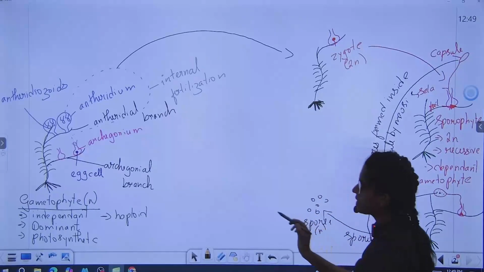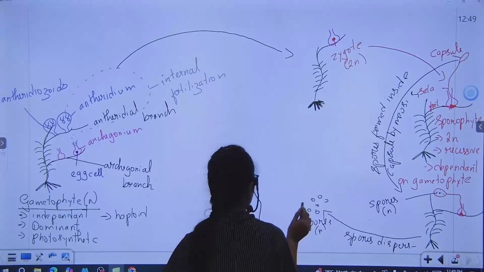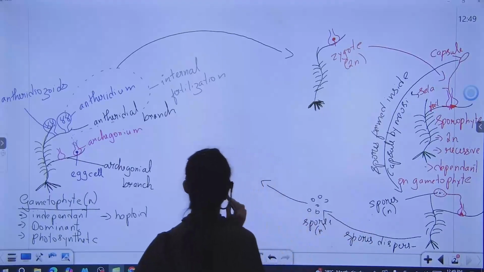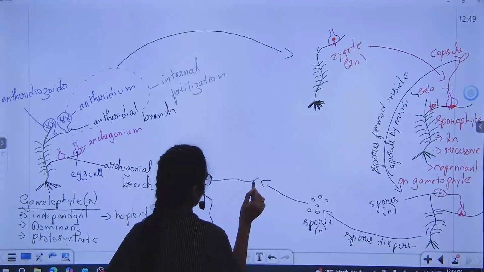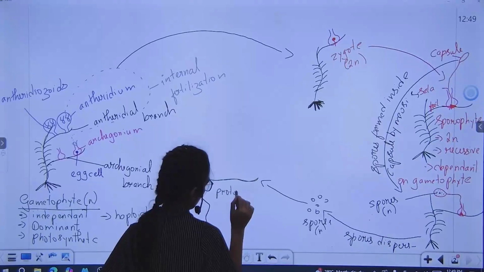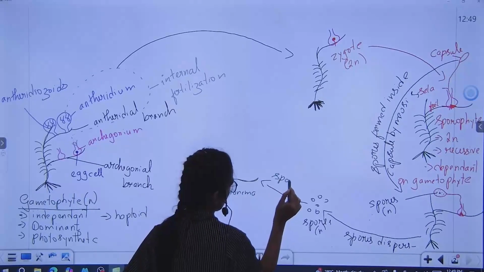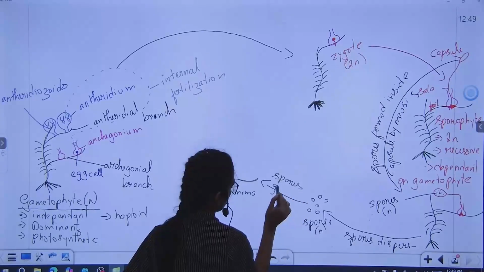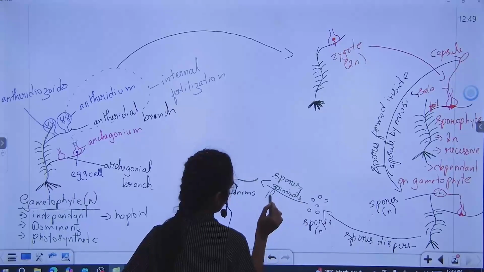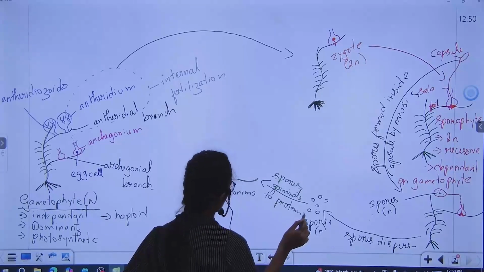Now, you won't be seeing these spores directly giving rise to gametophyte. These spores will germinate into an intermediate structure which is called protonema. What is this?